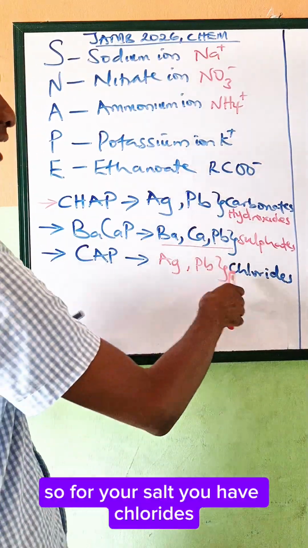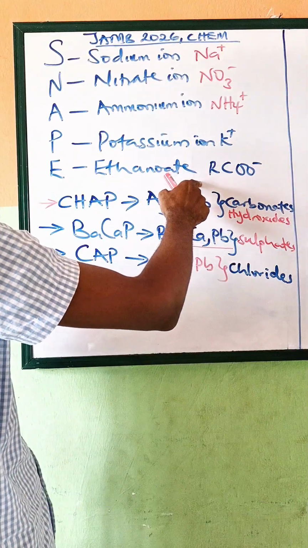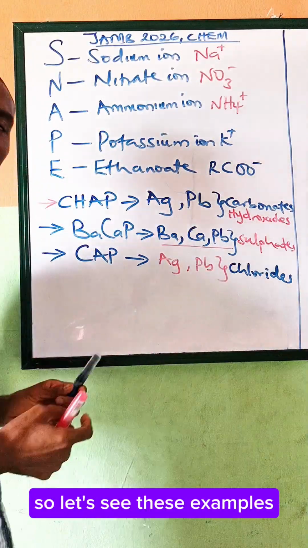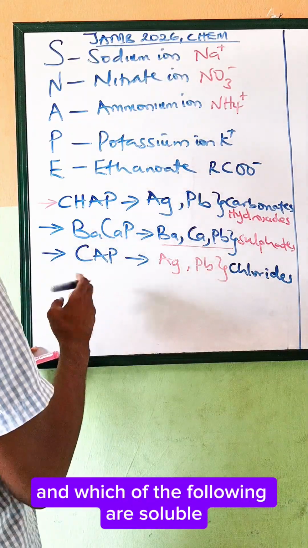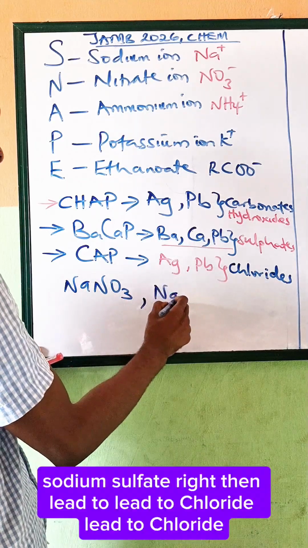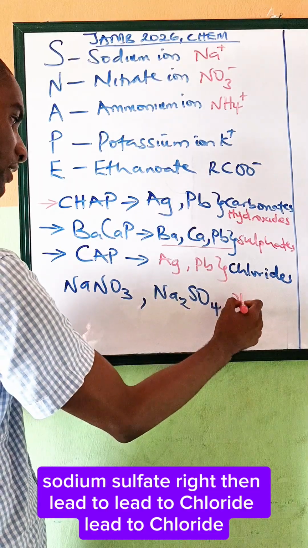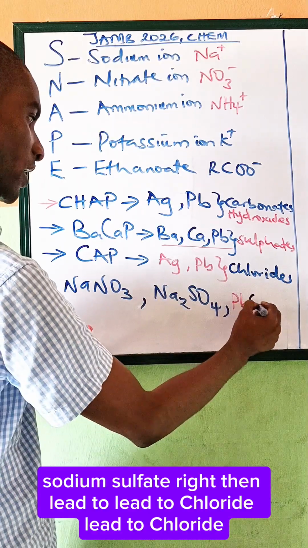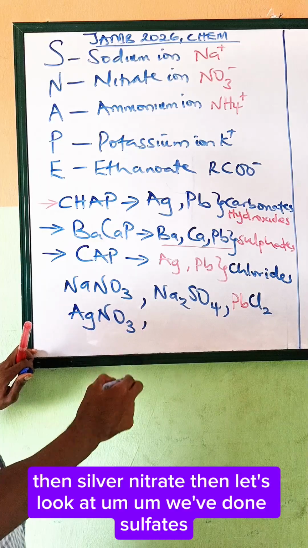So for your salts, you have chlorides, sulfates, carbonates, ethanoates and nitrate salts. All of this is how to summarize soluble and insoluble salts. Let's see these examples. Which of the following are insoluble and which are soluble? You have NaNO3, that is sodium nitrate, sodium sulfate, then lead 2 chloride, then silver nitrate.